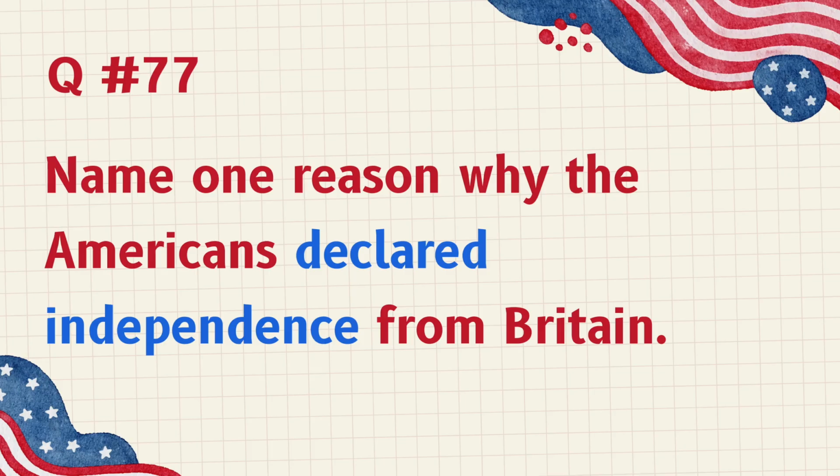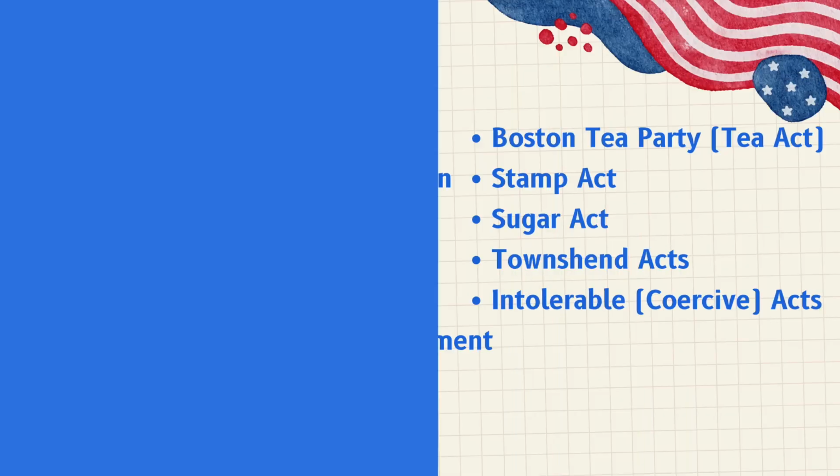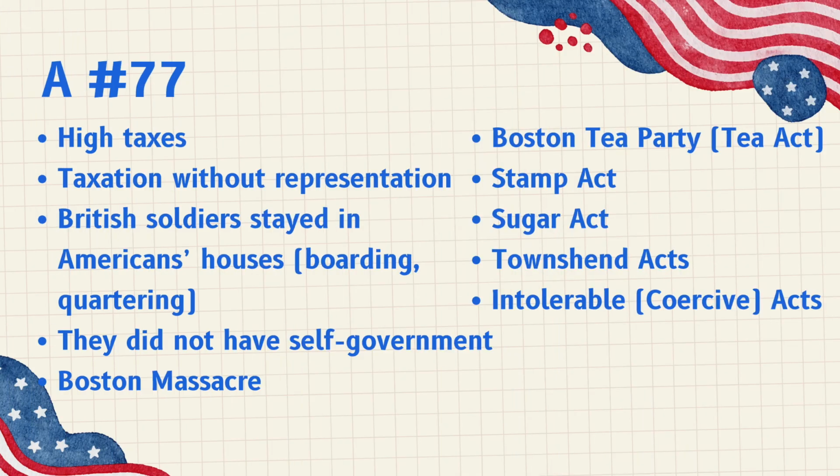Name 1 reason why the Americans declared independence from Britain. High taxes. Taxation without representation. British soldiers stayed in Americans' houses, boarding, quartering. They did not have self-government. Boston Massacre. Boston Tea Party, Tea Act, Stamp Act, Sugar Act, Townsend Acts, Intolerable, Coercive Acts.